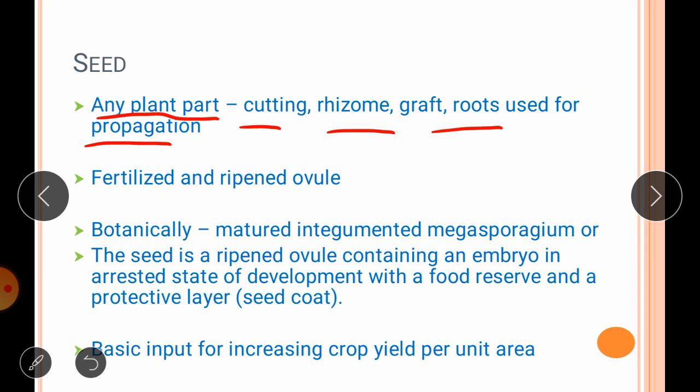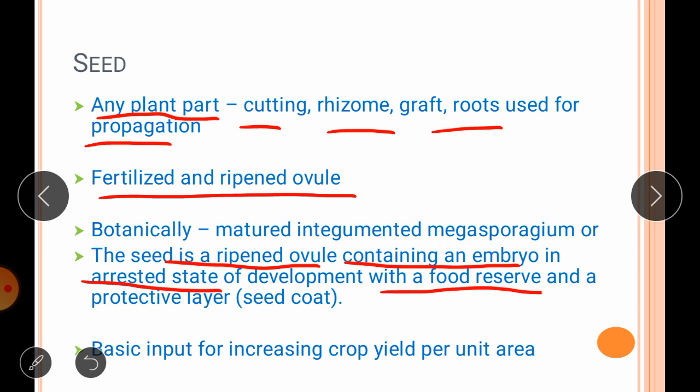Seed is also known as a fertilized and ripened ovule which has the ability to produce a new seedling. Or botanically we call it a matured integumented megasporangium. So the definition of seed is: the seed is a ripened ovule containing an embryo in an arrested state of development with a food reserve and a protective layer, that is called the seed coat.